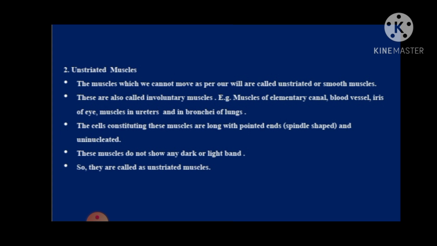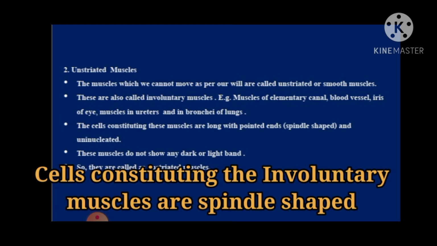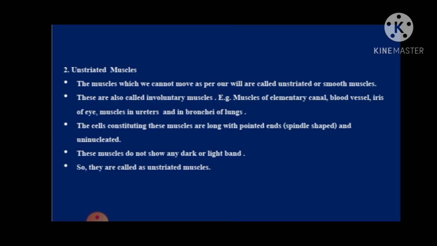And now you have to remember that the cells which constitute involuntary muscles are long with pointed ends, meaning thereby they taper towards the end and the shape is known as spindle shaped. And one more important point, that they are uninucleated, meaning thereby only a single nucleus is present in a single cell.